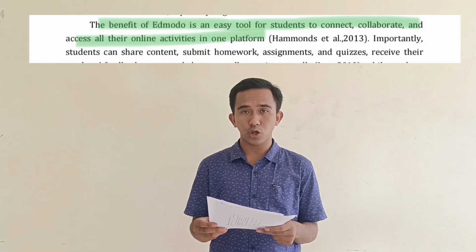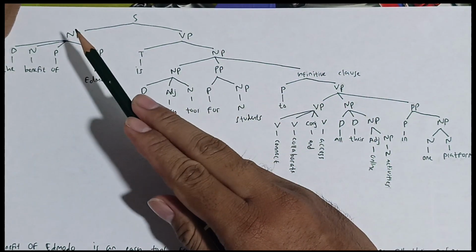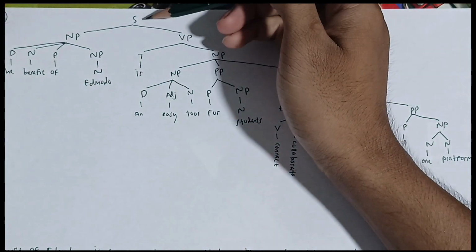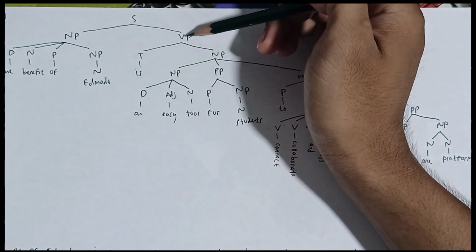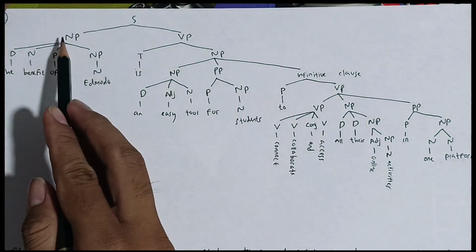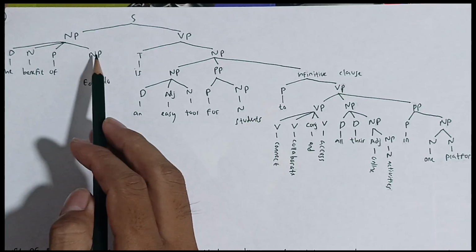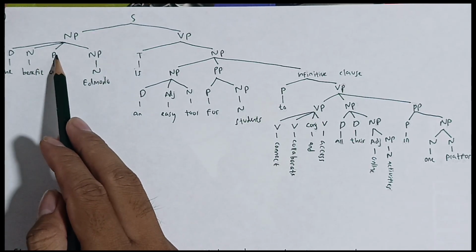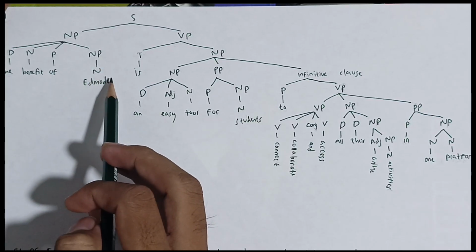This sentence is located on page 2. While this sentence is formed by noun phrase and verb phrase. The noun phrase is formed by determiner, noun, preposition, and noun phrase. The determiner is the, the noun is benefit, the preposition is of, the noun phrase is Edmodo, because Edmodo is a proper noun, so it's called noun phrase.